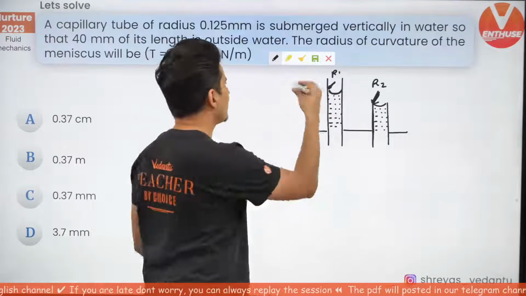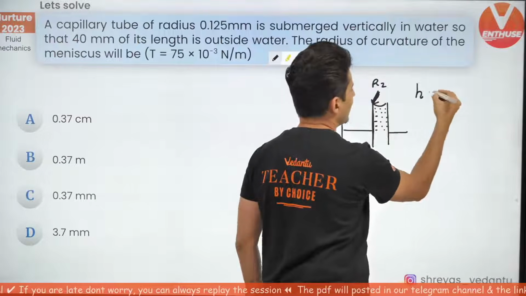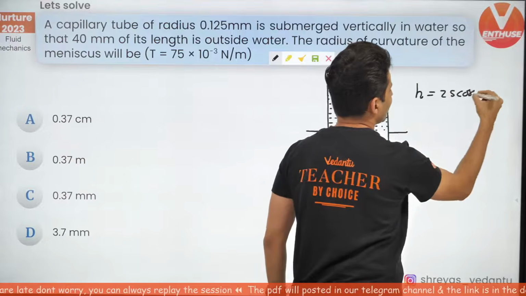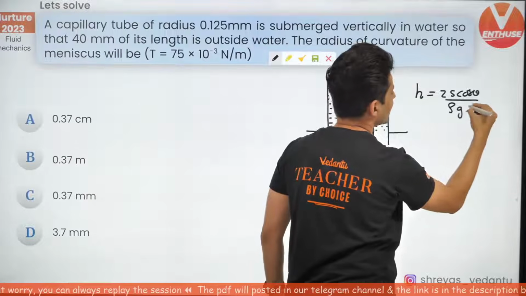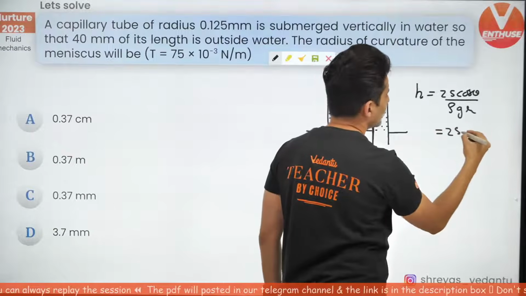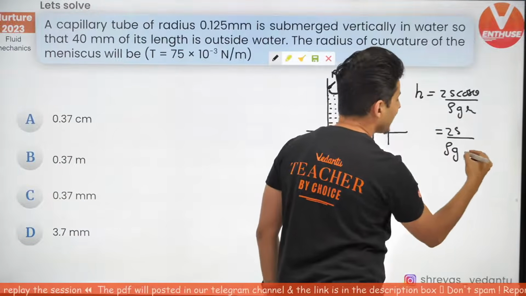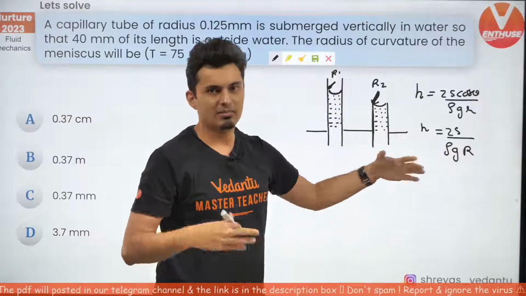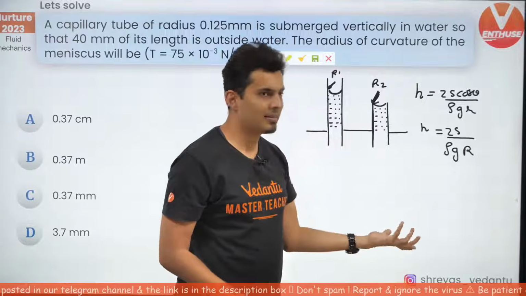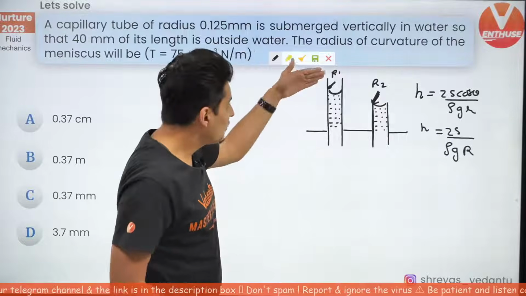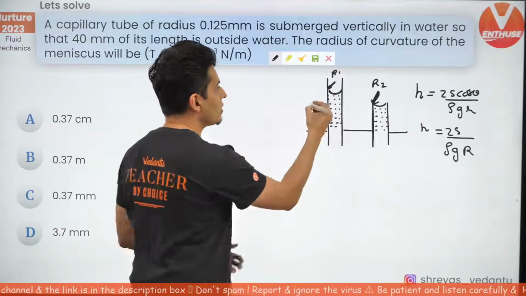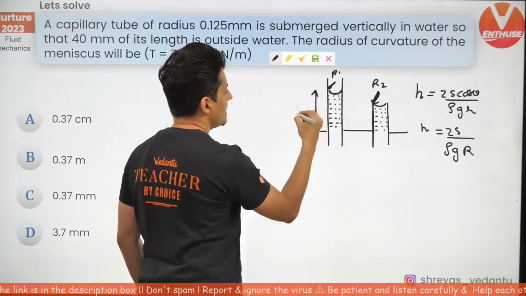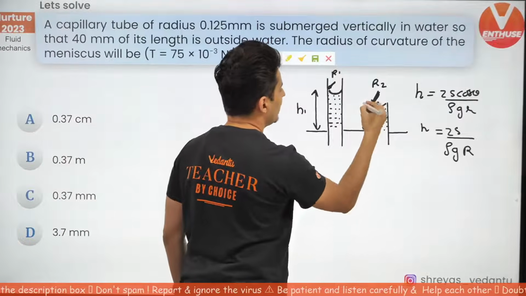You can think of it this way. Our height rise formula was 2s cos theta by rho g small r, which you can also write as 2s by rho g capital R. Now think about it. If s, which is the liquid, is the same, density is the same, g is the same, if you have different heights, here you have H1, here you have H2.